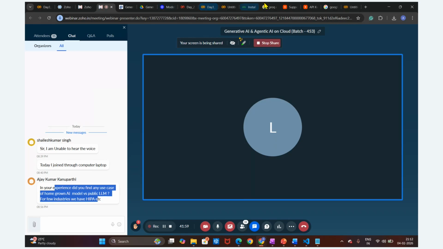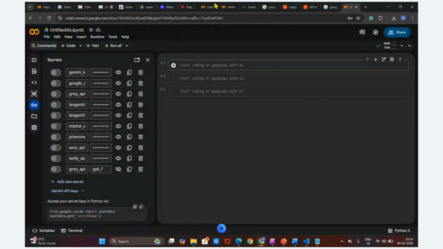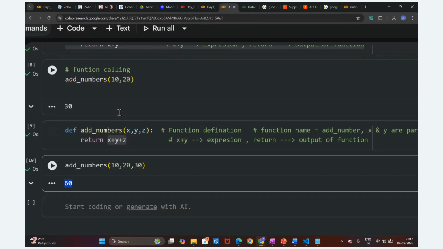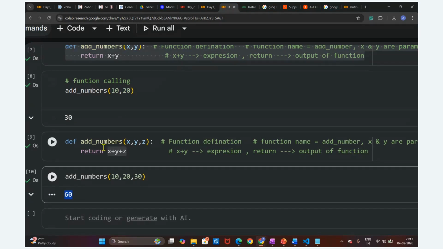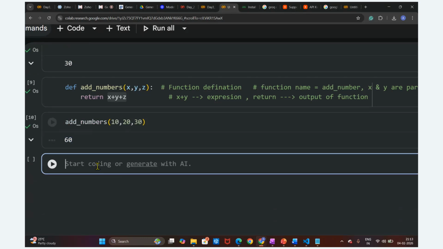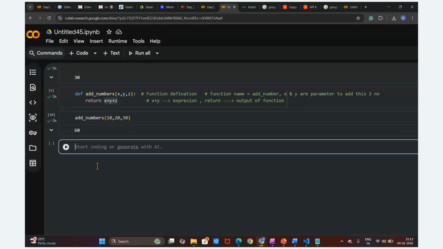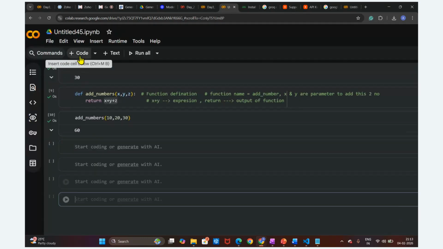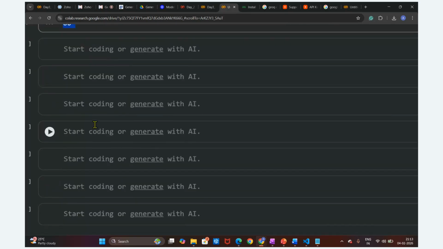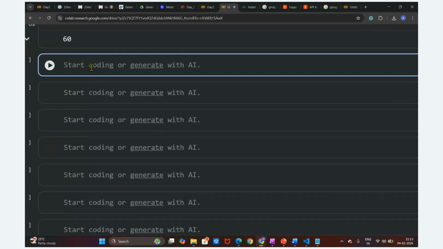Okay, all right. So now let's see what we have learned. We have written this function, a simple function, guys, but you are not able to access it. Let me give you access. How will I give you access? Here I'm going to create one small application, a small web app.